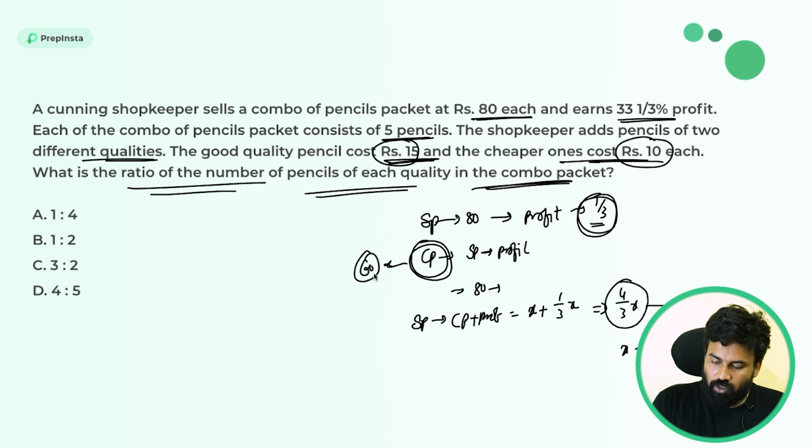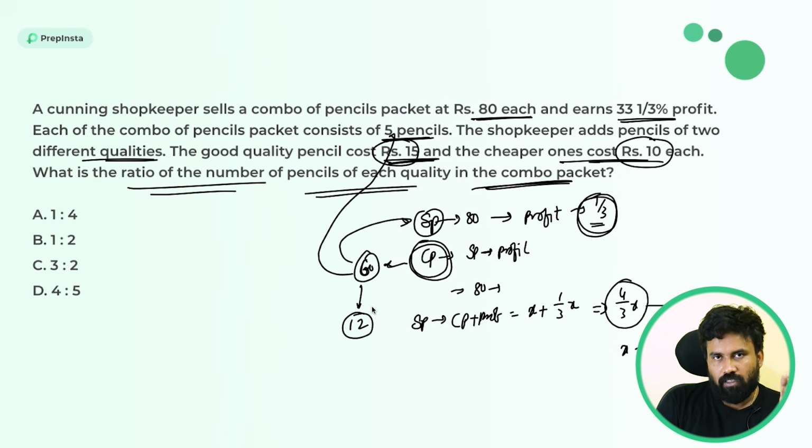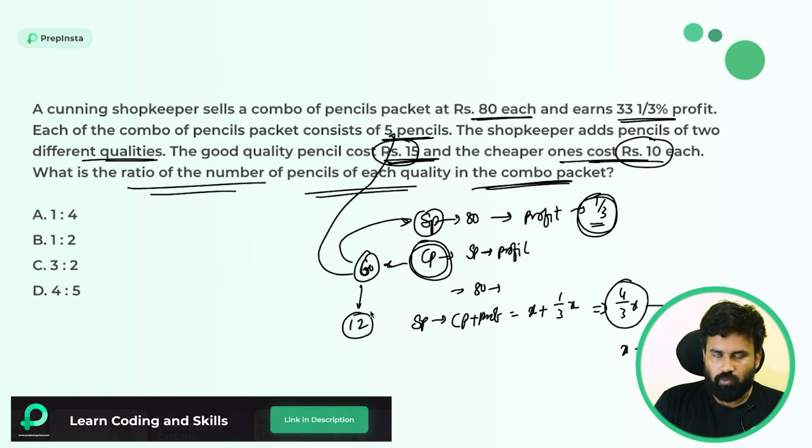See, 1/3 is 20 rupees. If you add 20 rupees, selling price is 80 rupees. And 60 rupees is the packet cost. Packet consisting of 5 pencils. So one pencil cost is 12 rupees. 60 by 5, 12 rupees.